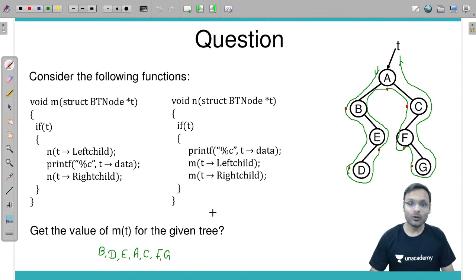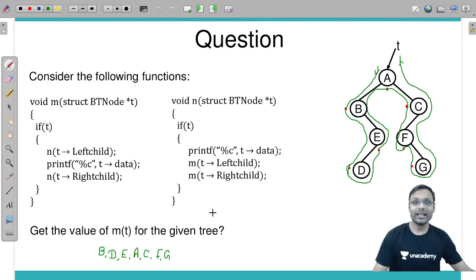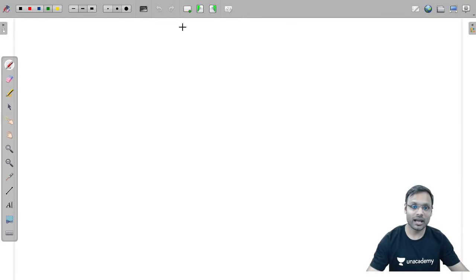Now I am giving you one homework. If you are really interested in learning recursion, I am giving you homework if you can do this particular question by yourself.